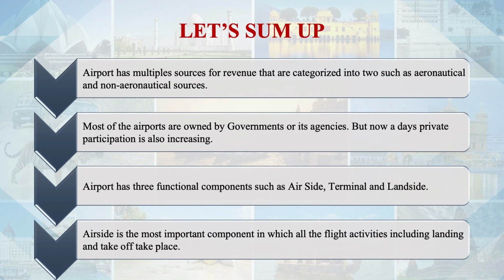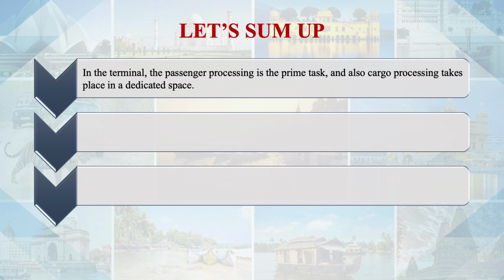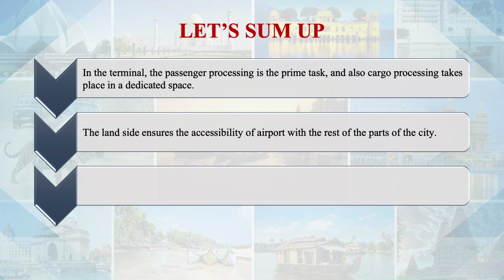Airside is the most important component, in which all flight activities including landing and takeoff take place. In the terminal, passenger processing is the prime task, and cargo processing also takes place in a dedicated space. The landside is mainly for accessibility. It connects the airport with the rest of the city.